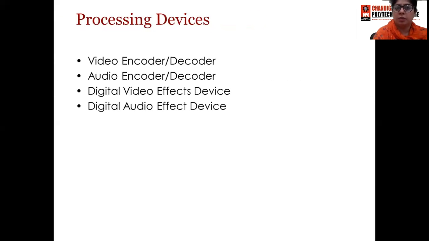Next, we have digital processing devices. They can be video encoder or decoder, audio encoder or decoder, digital video effects device, or digital audio effects device. These are all digital processing devices.